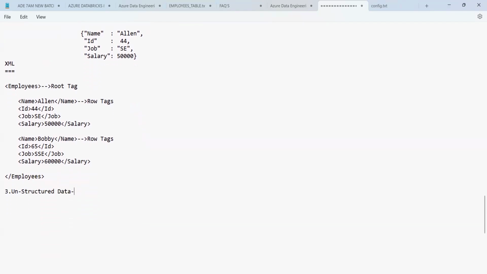But when you talk about unstructured, there is no proper structure. Unstructured means totally unstructured data. There is no proper structure for the data.